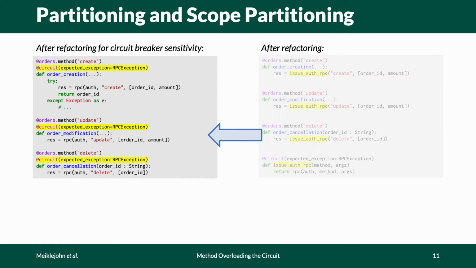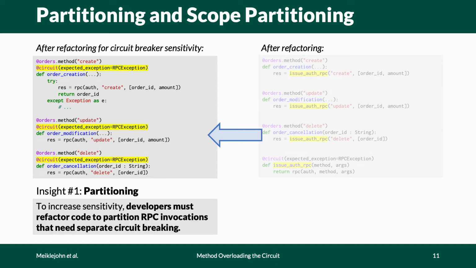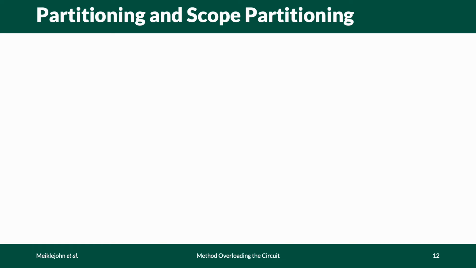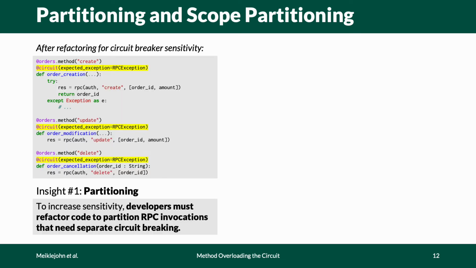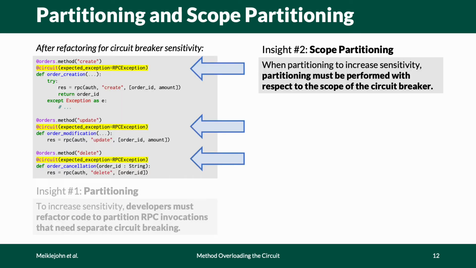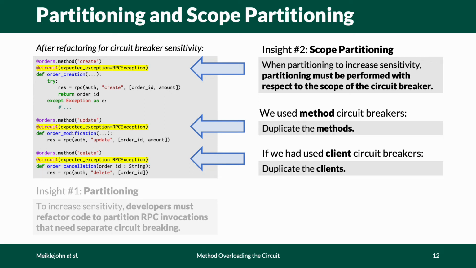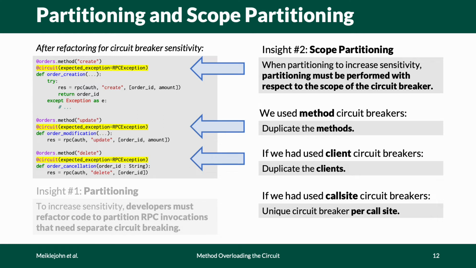This leads us to our first key insight called partitioning. Each RPC to a unique method that might fail must have its own circuit breaker. Our second key insight is related. It's called scope partitioning. Scope partitioning basically means that depending on the scope of the circuit breaker, whether it's method, client, or call site, and in this case it's method, the partitioning must be performed with respect to that scope.